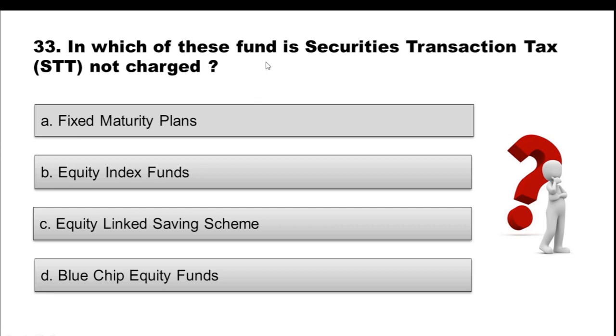Coming to question 33, in which of these funds is security transaction tax not charged? Option A, fixed maturity plans. Option B, equity index funds. Option C, equity linked savings scheme. Option D, blue chip equity funds. Choose the correct option.